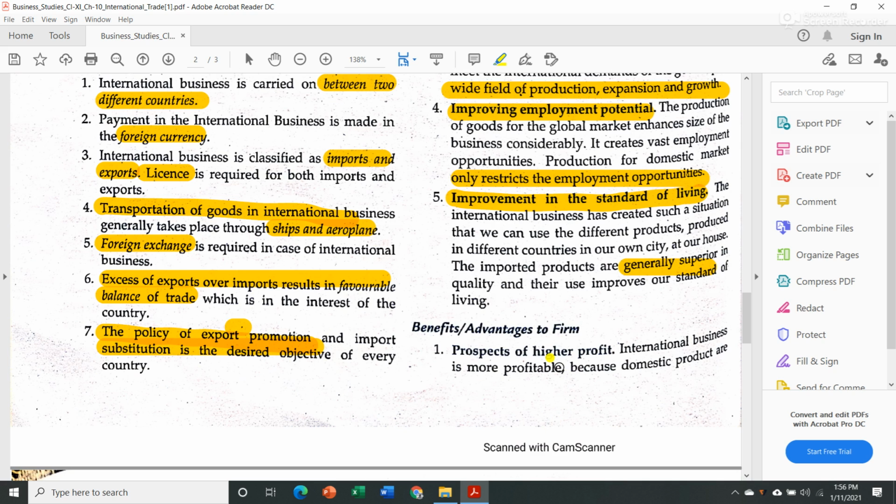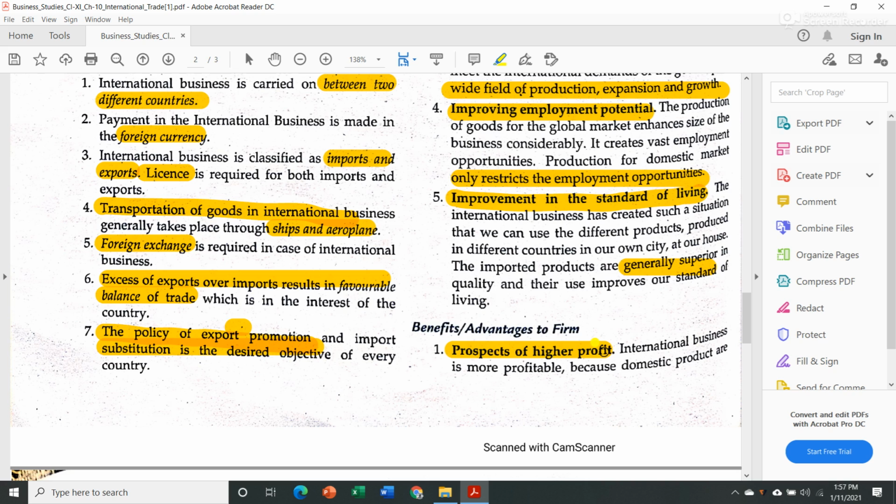Now let us see what are the benefits or advantages to the firm. Prospects of higher profit. Since the target market will increase, let's take an example: if your business is confined to a particular place, then you will earn an average amount of profit.